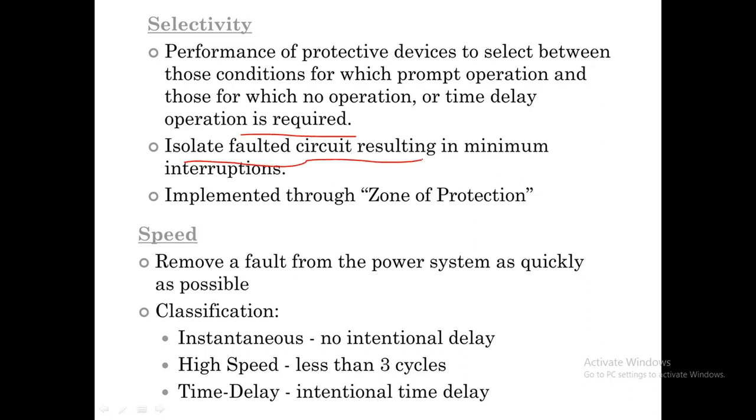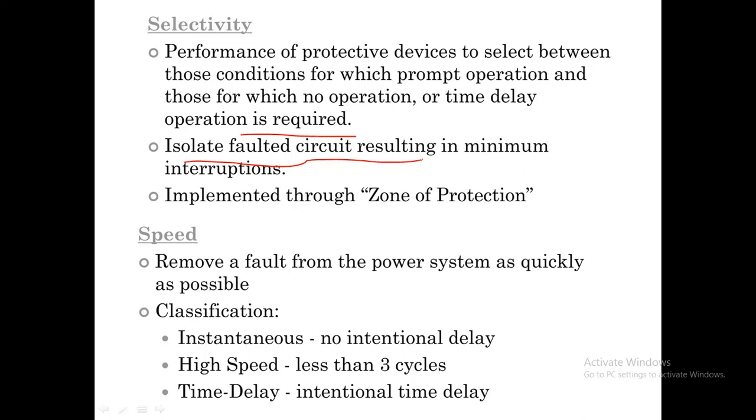It is implemented through the protection zone, and also distinguishes between normal and abnormal conditions, or between abnormal conditions within the protective zone. It should select the fault path and disconnect only the faulty part without disturbing the other systems. So we have to select only the faulty part.